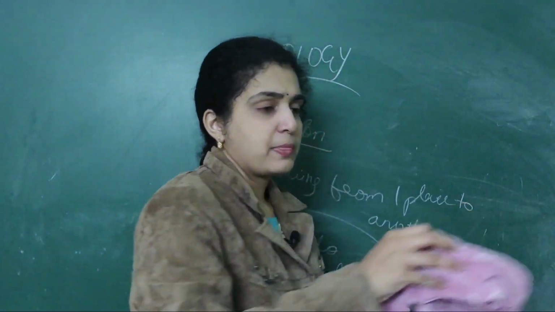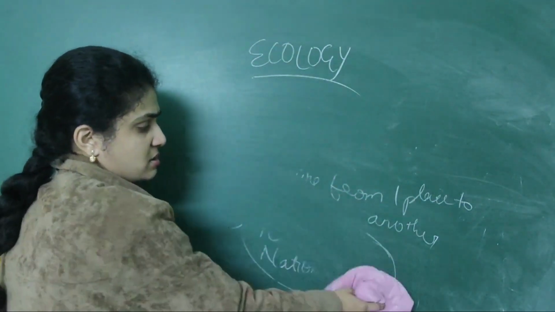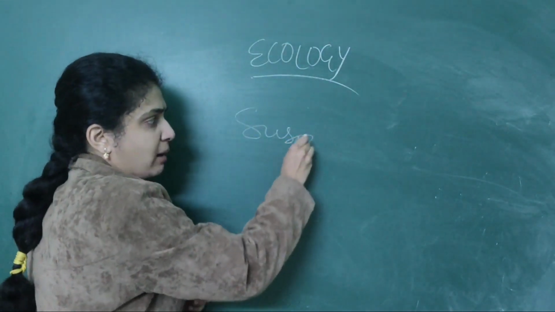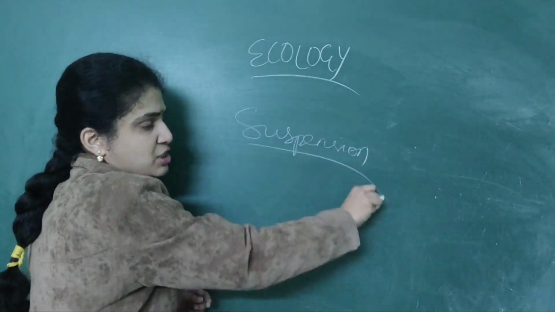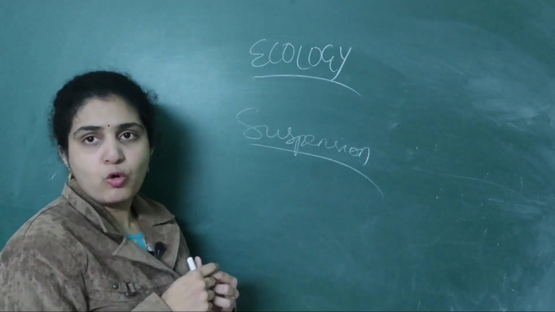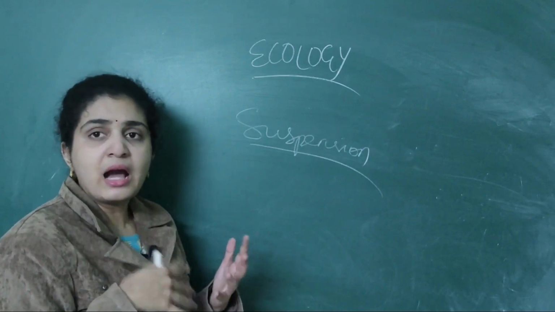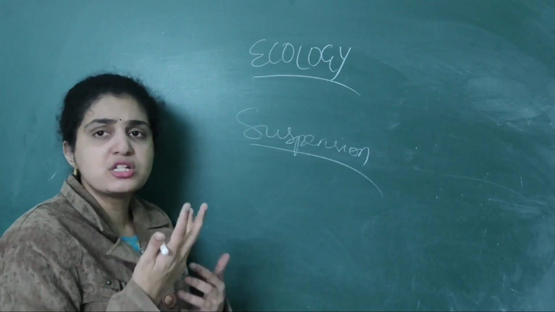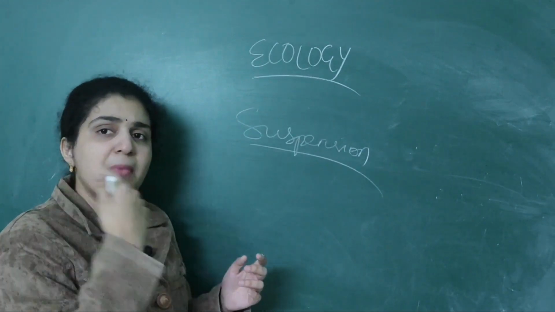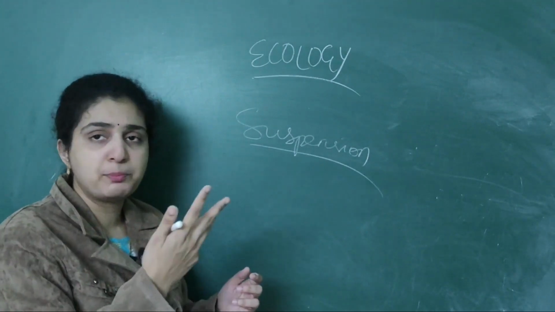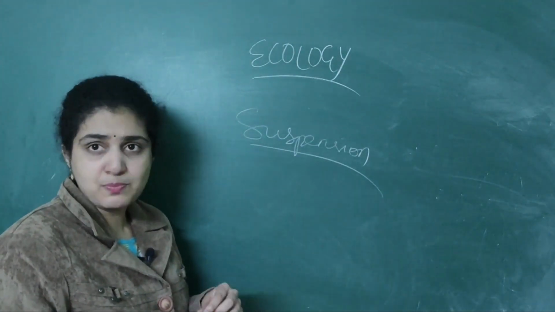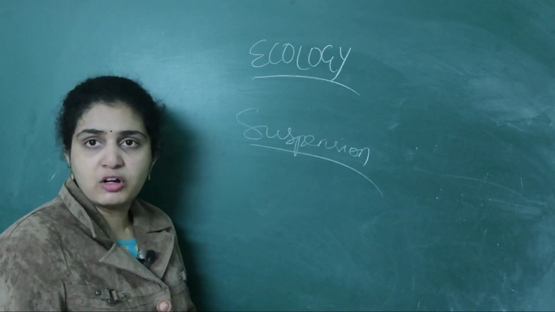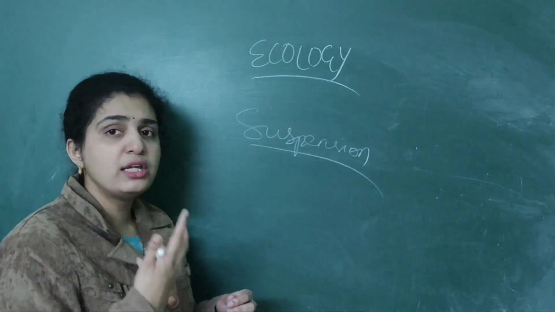The last one is related to suspension. By name only we can understand. Regulation means we are preparing our own mechanism like shivering and sweating. Conforming means we are not able to maintain constant body temperature, so our body temperature changes. Migration means we move from one place to another. Next, when you come to suspension, we are suspending ourselves, not doing the work. By the name only, you can understand.